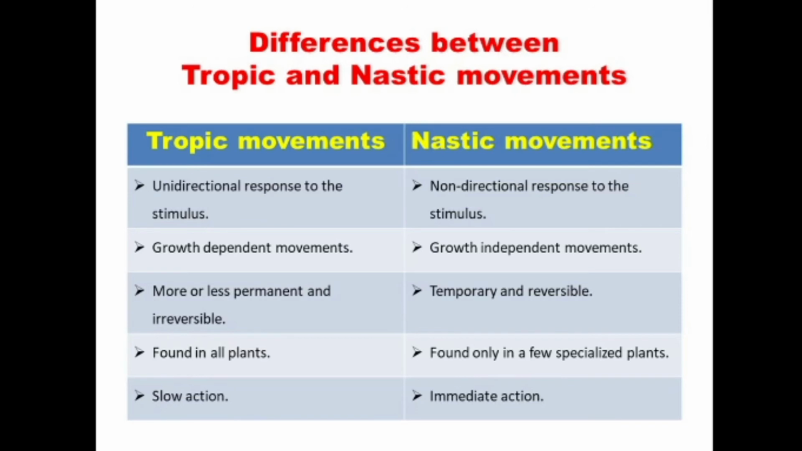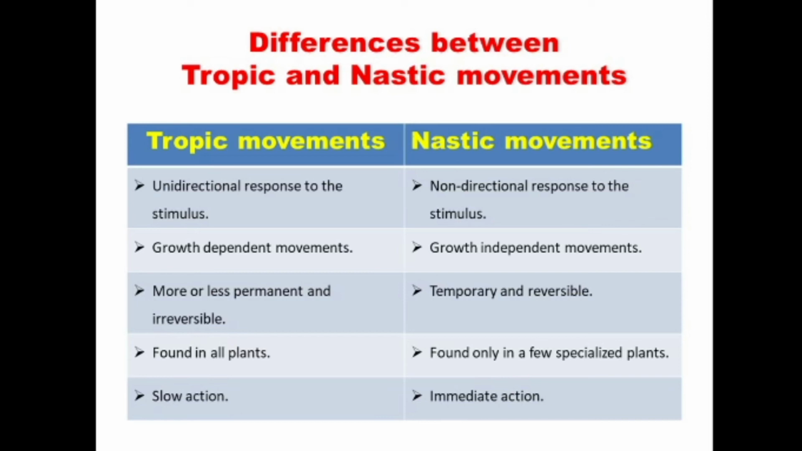Now we are going to discuss the differences between trophic and nastic movement. Trophic movement is a unidirectional response to the stimulus. Here, the plant responds to the stimulus in a particular direction. But nastic movement is a non-directional response to the stimulus. The stimulus will not depend on any direction. Then, growth dependent movements. Trophic movement is growth dependent movement. The trophic movement is identified by the growth of the plant.